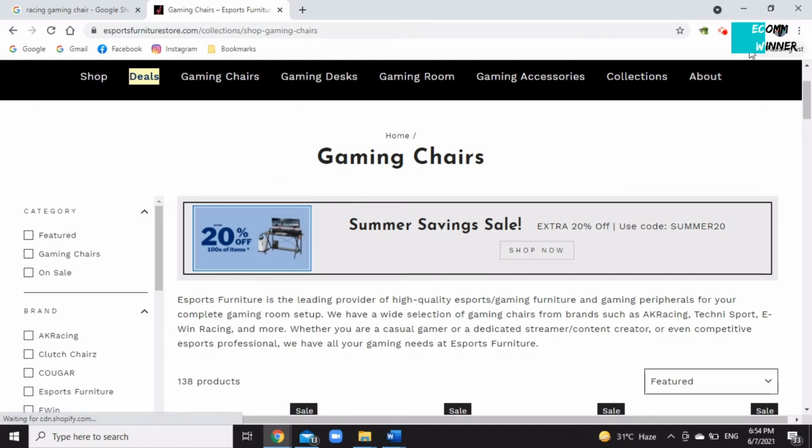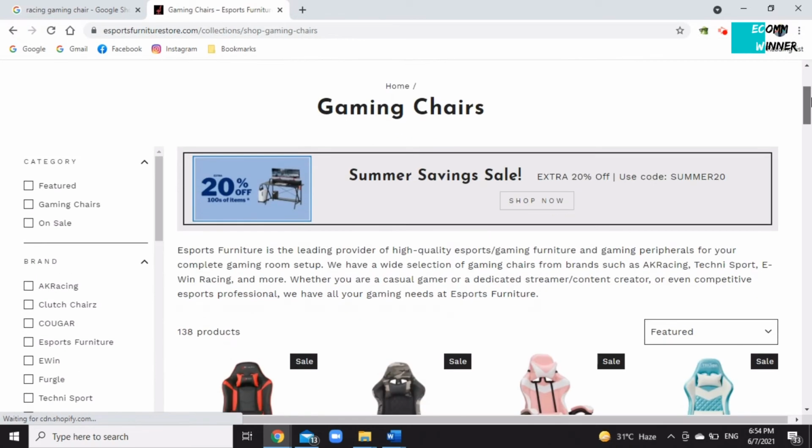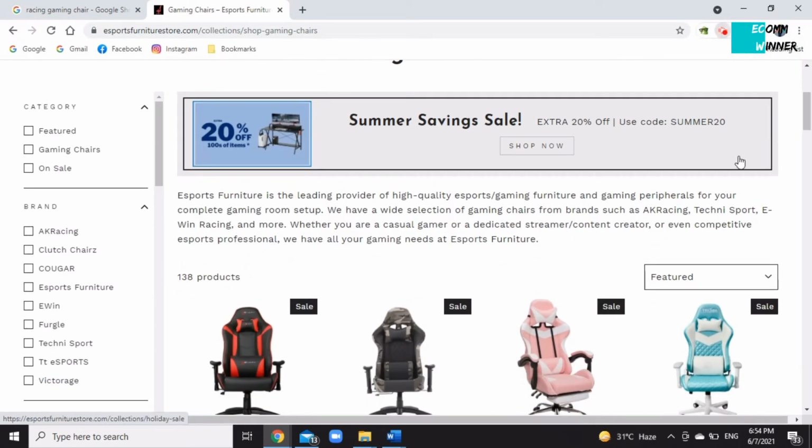The concept here is that these brands are basically being listed by an online only store, which means that this online store is not carrying any inventory and is basically drop shipping. So effectively, this online store is an authorized retailer of these brands, and this is exactly what we would like to be as well.